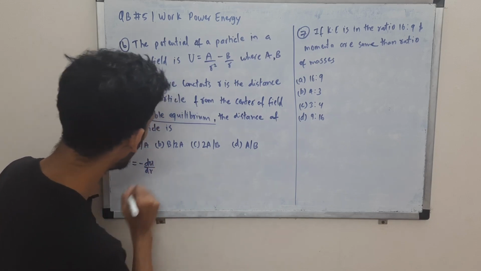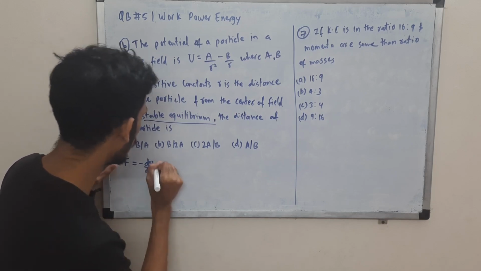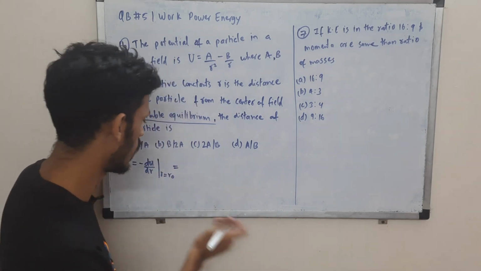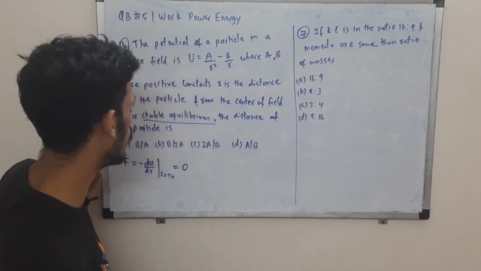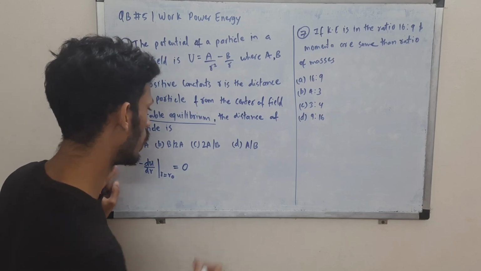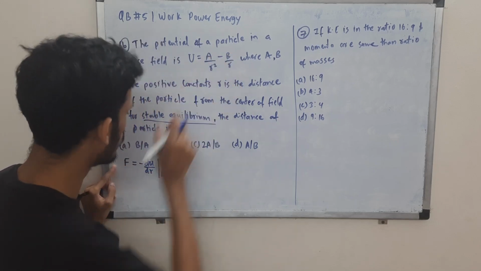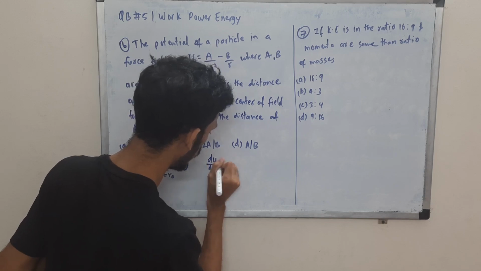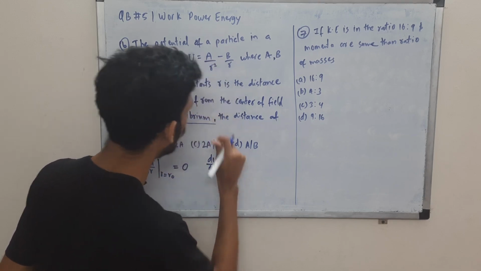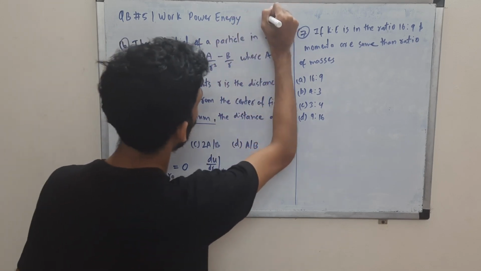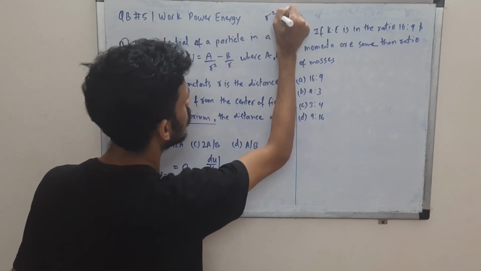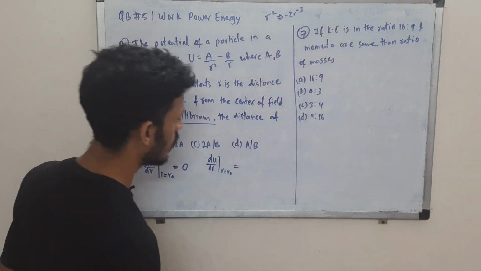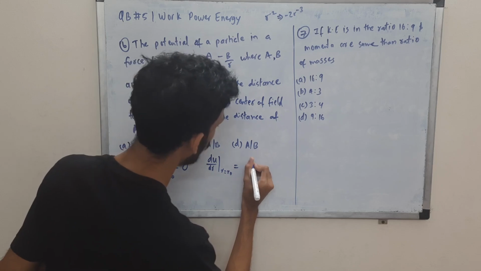So del U by del R will give you the force. So this at some r equal to r naught, which is the stable equilibrium distance in our case, let us suppose, will be 0. So basically we are supposed to take the derivative of this with respect to r and equate it to 0 for the condition. So del U by del R at r equal to r naught. So take the derivative. So r to the power minus 2, that will be minus 2 r to the power minus 3, using n r raised to n minus 1.